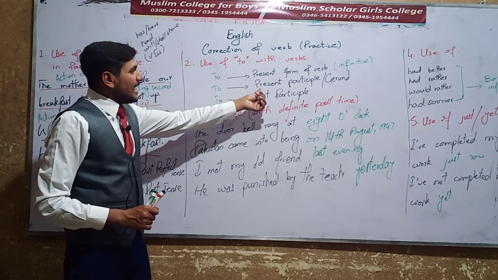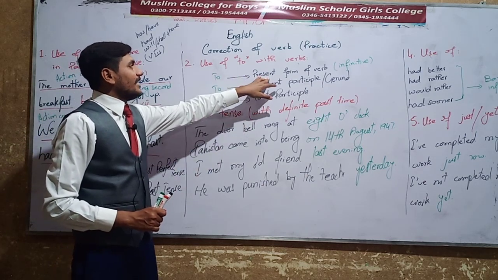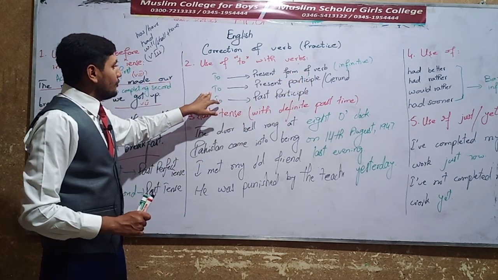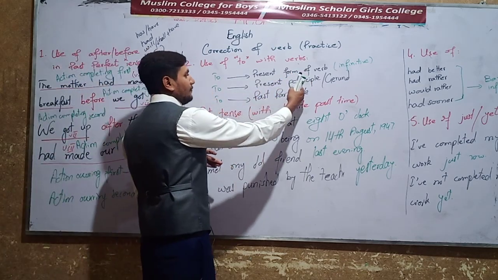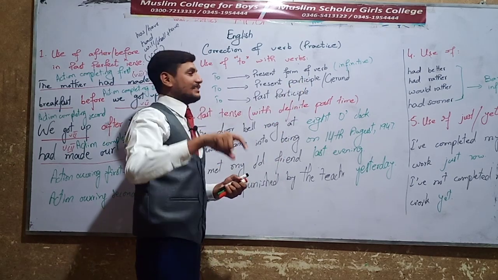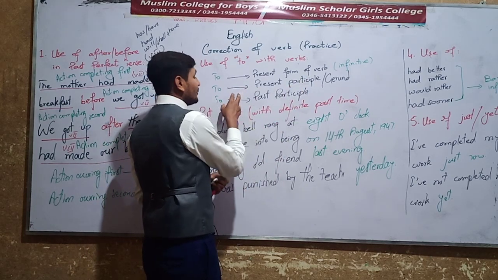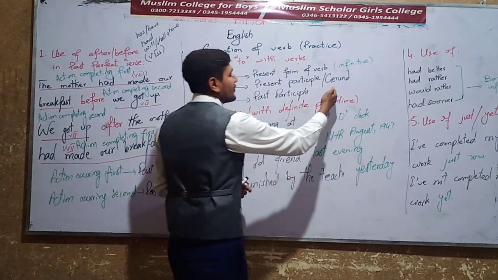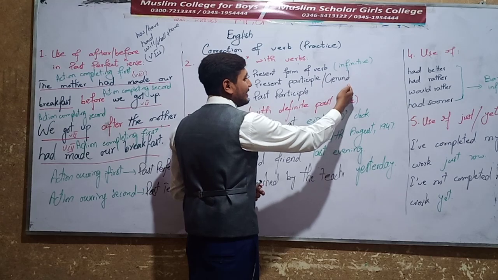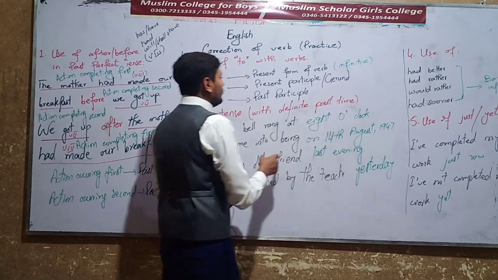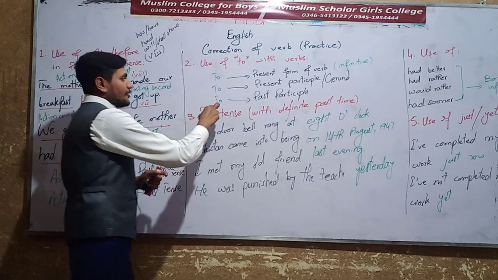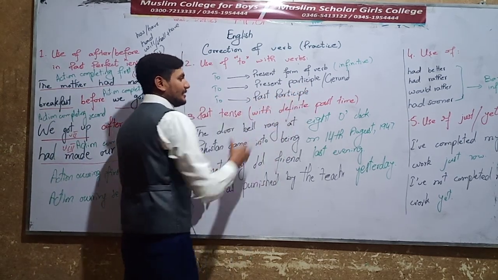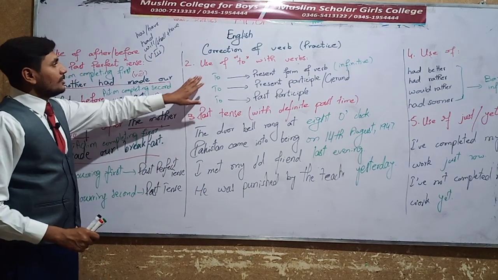To makes an infinitive when it takes the verb's present form with it, and to plus present participle, which functions as an adjective, is another thing. And gerund, the verb's present form plus ing, functioning as a noun, is another thing. To plus past participle, functioning as an adjective, is another thing.